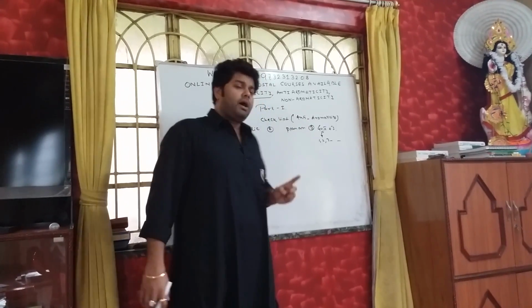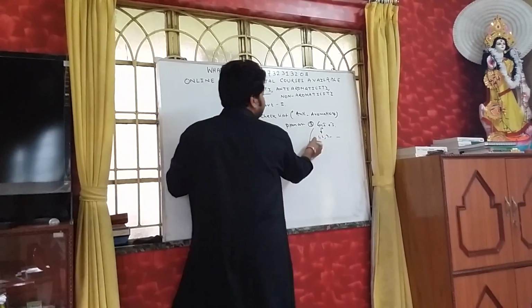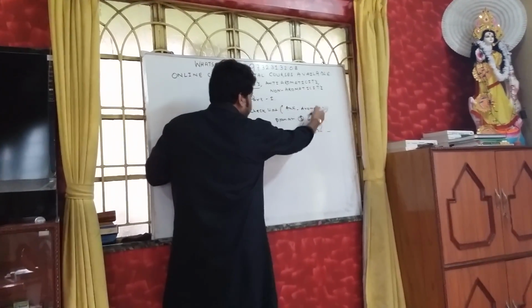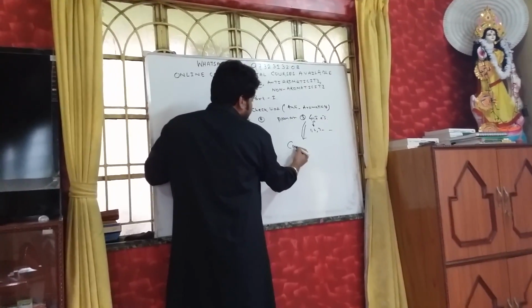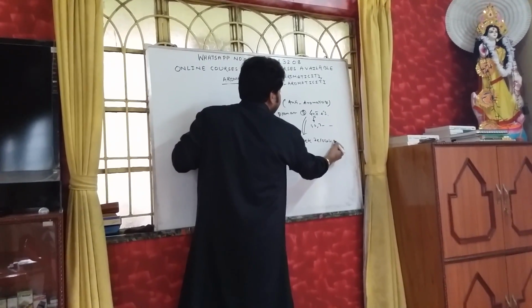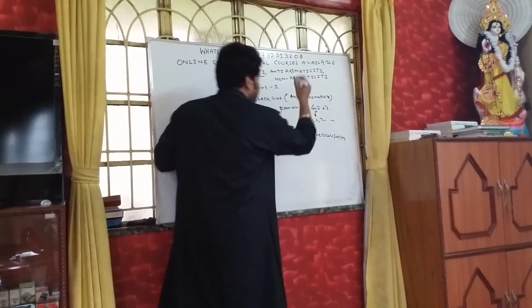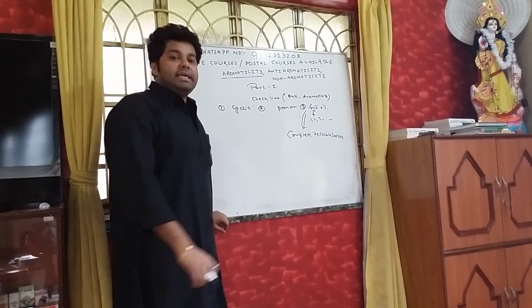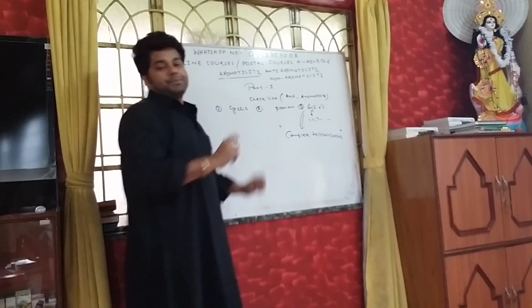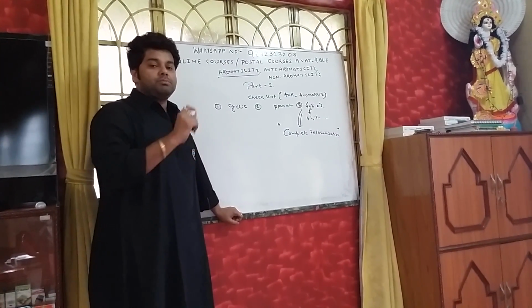The most important part which should be added as an annexure to this point number 3 is that if it has to be anti-aromatic, please understand complete delocalization is possible. Complete delocalization is the most important point.